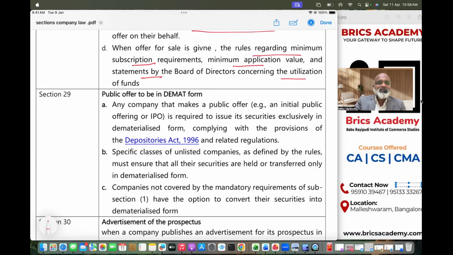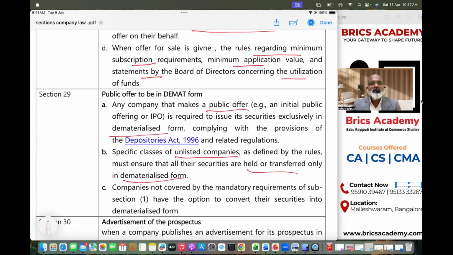So Section 29 talks about shares must be issued in demat form, and all the promoter shares of listed and unlisted companies must be converted into demat form. Any company that makes a public offer or initial public offer should issue securities in demat form only. Next one, specific classes of unlisted companies. That means government will classify certain unlisted companies, and even they should ensure that all these securities are held and transferred in demat form.